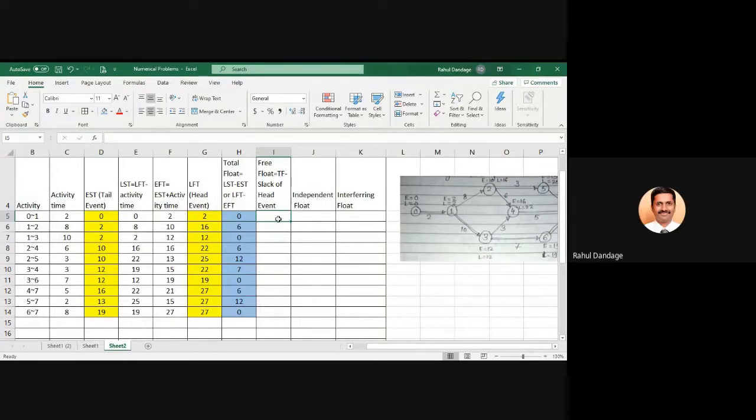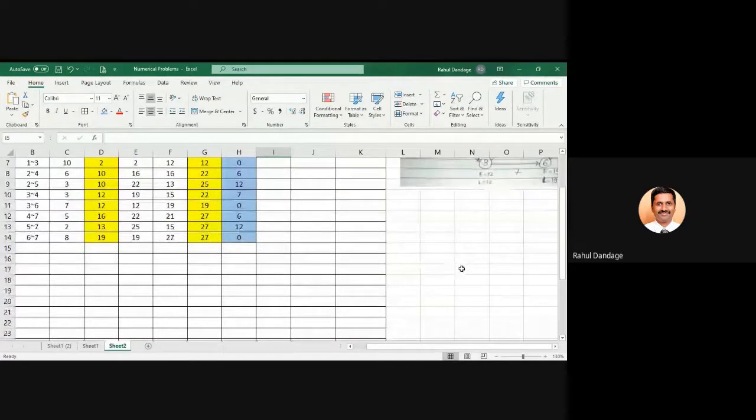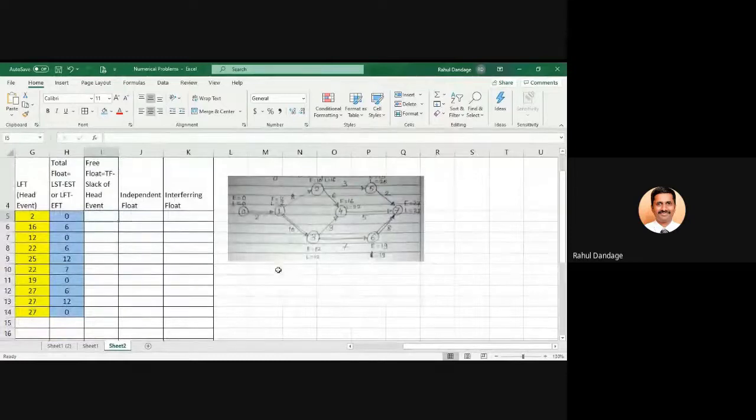How are you having 2? The slack at 1. How much is the slack at 1? Let us go for one more calculation, which will make things easier. Okay, this is our diagram and I am putting event and its slack.